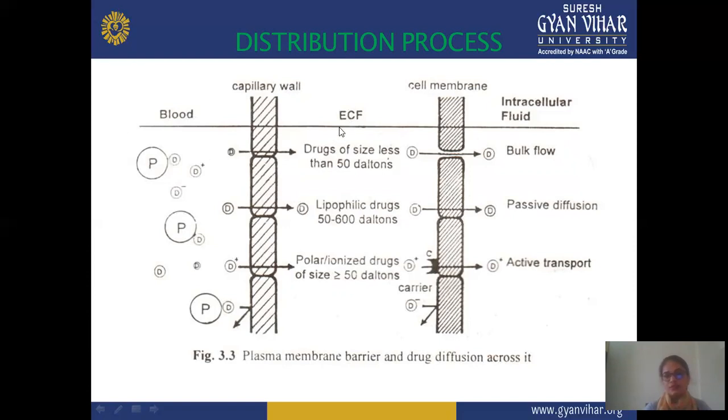After the drug reaches extracellular fluid, it again passes to intracellular fluid by crossing the cell membrane or any other membrane. In the first step the capillary wall is responsible, and in the second step the cell membrane is responsible. From blood to ECF is the first step, and reaching intracellular fluid with the help of the cell membrane is the second step.